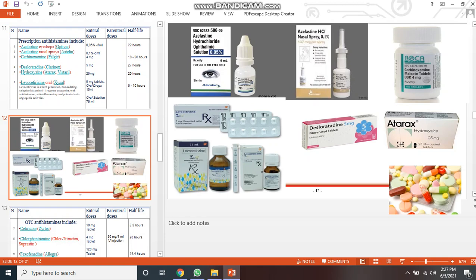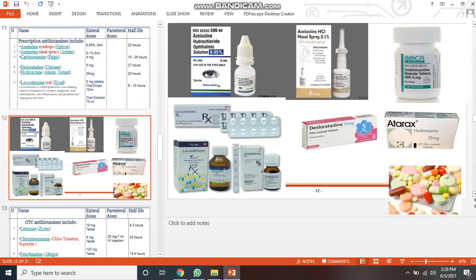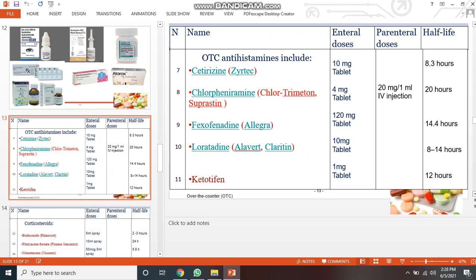Now you can see desloratadine, Atarax, and other levocetirizine that we talked about on the upper slide. These are the medicines we can use. Other medicines are OTC. OTC antihistamines include Zyrtec, chlorotrimeton, Suprastin, Allegra, Alavert, Claritin, or ketotifen.